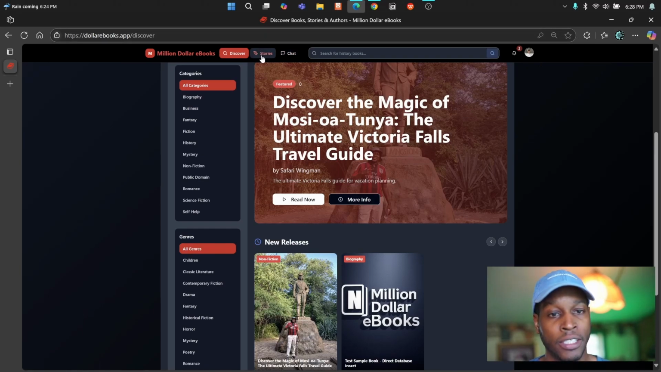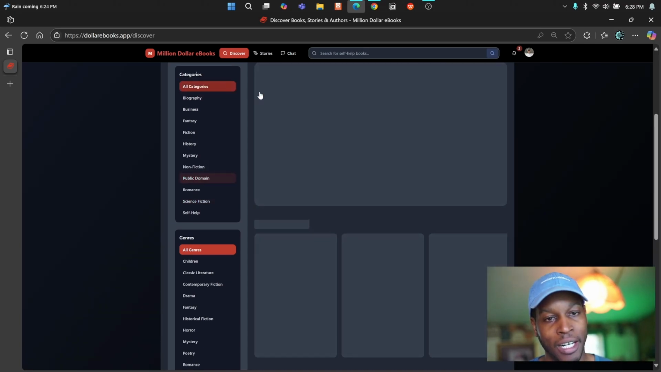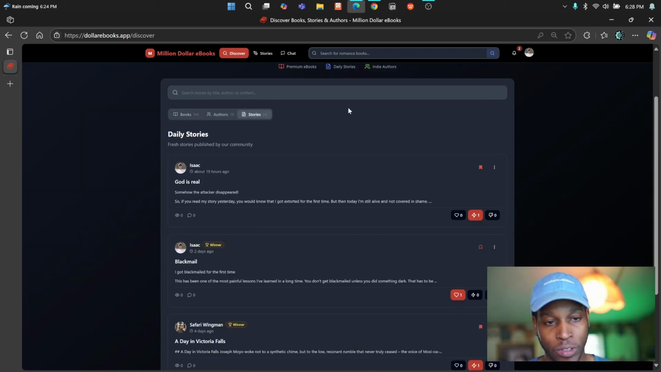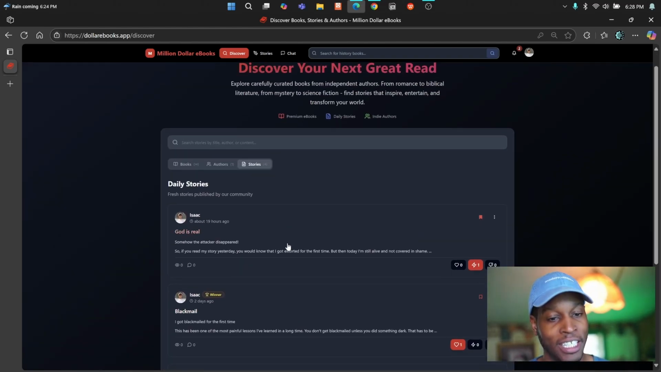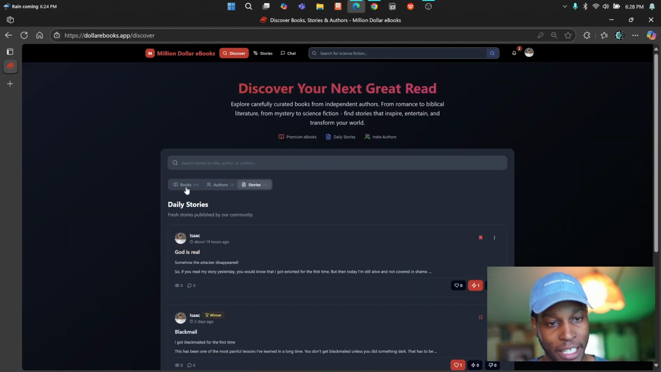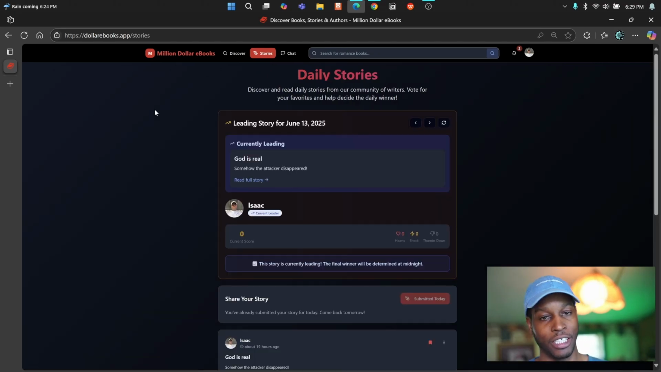So there's that discover, and eventually once this gets filled up, we'll be able to filter and get all the books according to their sections. But there's also stories, where people can write and share stories. You see there's some stories right here that I've shared, and Safari shared a story too that day. Once authors come in here and write and publish books, you'll be listed as an author, so that readers can find you directly. You can just come to the stories tab and look at all the stories.